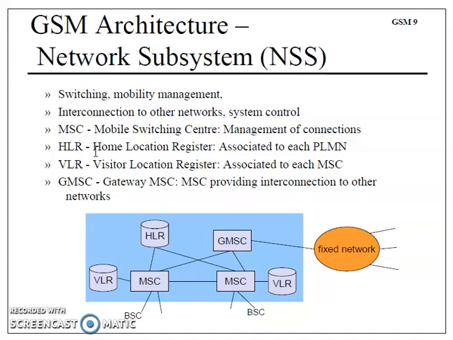Gateway MSC supports, in terms of the OSI model, all the 7 layers: application, presentation, session, transport, network, data link, and physical layer. Whatever operating system there may be, that can be supported by GMSC. One network to another network can be supported by GMSC, gateway MSC. You can observe here any landline network, any other operator network can be supported by GMSC. Through the GMSC, you can enter any operator, or any operator can enter into your network.